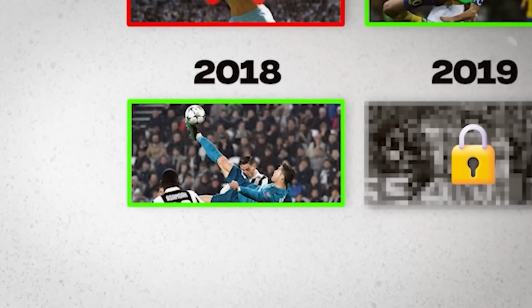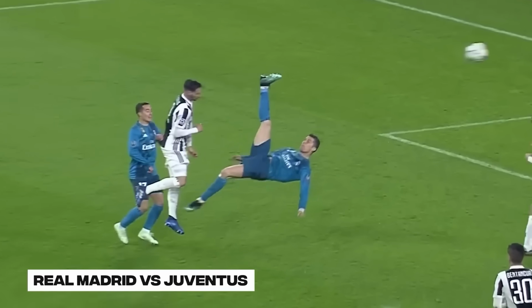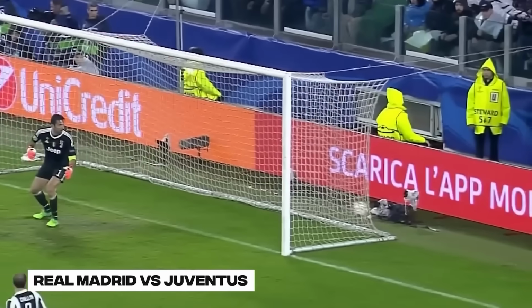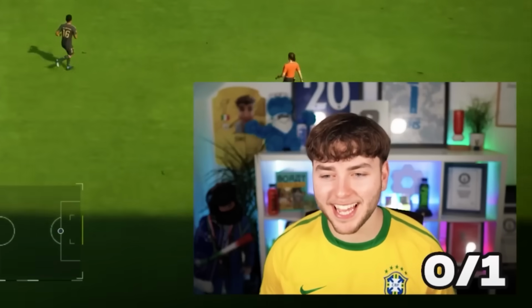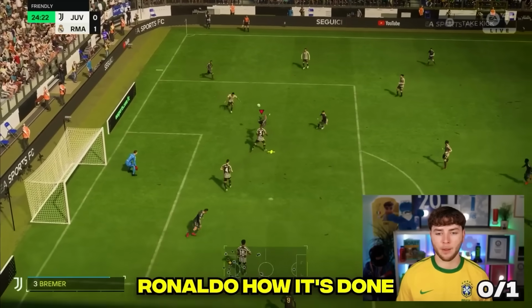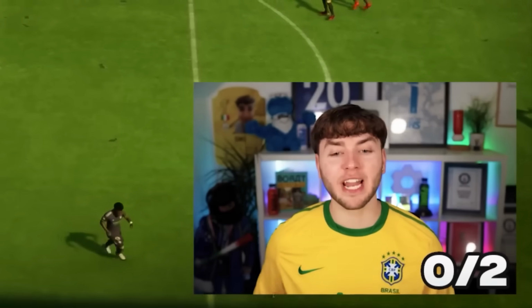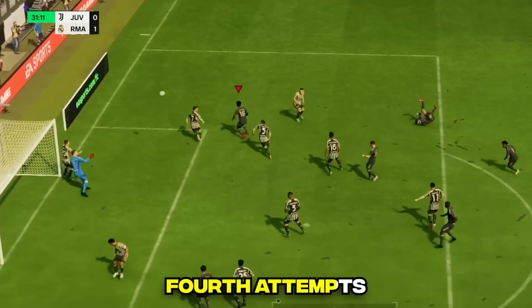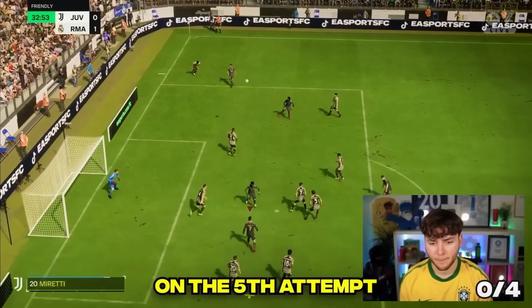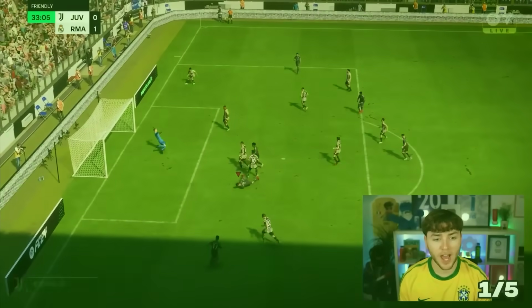From one goat to another, 2018 was Ronaldo's famous Champions League bicycle kick. And we would come close on our first try. Oh, that would have been it. Bellingham then showed Ronaldo how it's done. That's where you need to be, Ronaldo. We would come super close on both our third and fourth attempts. And then finally, on the fifth attempt, Ronaldo scored.